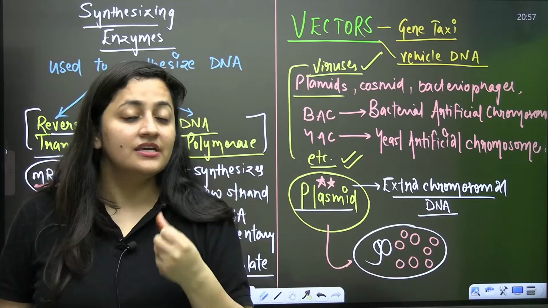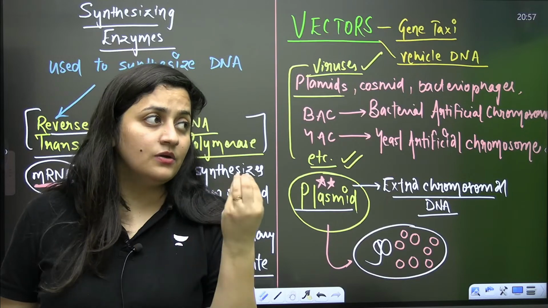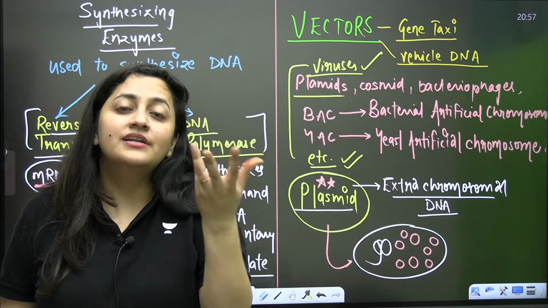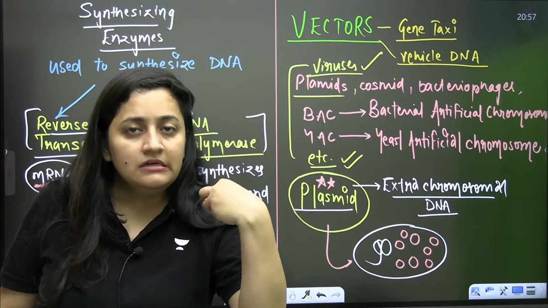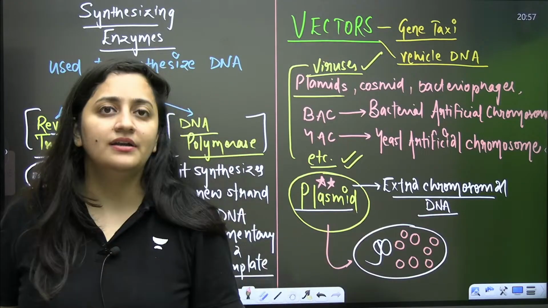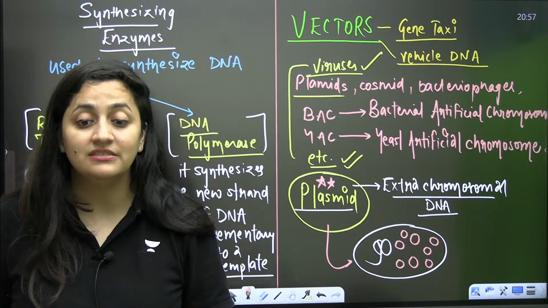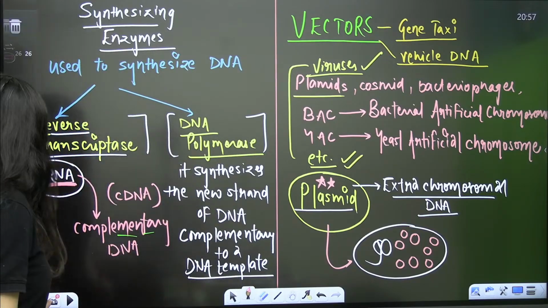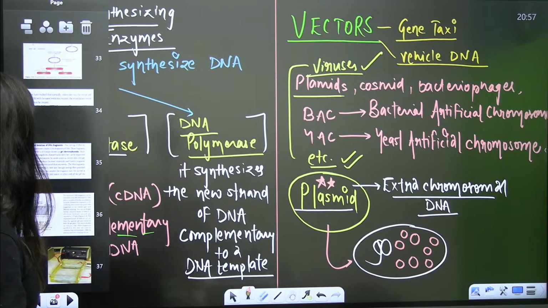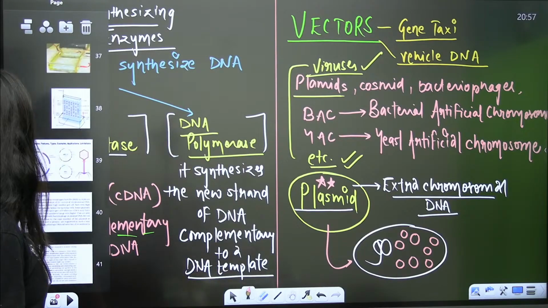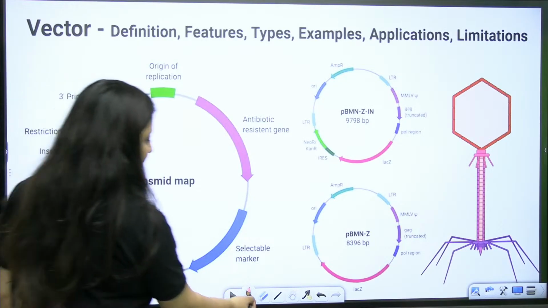It is a gene taxi. So on what basis am I saying that certain DNAs are behaving like something which can transport the desired gene? How can we say that? On what basis? Obviously there should be certain features that can help there. Don't you think so? Yes or no? This is the topic that we are discussing now.